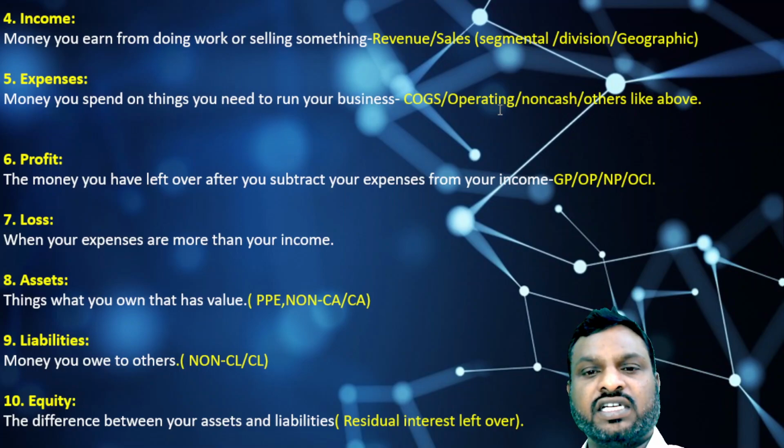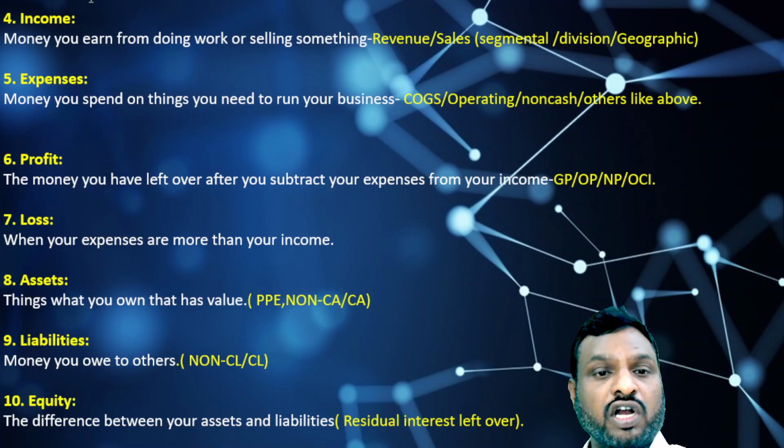We will also segregate cost of goods sold, operating expenses, non-cash items and other expenses in the same way, geographical-wise, unit-wise and segment-wise, in order to match with the respective sale, so that we get the profitability of each segment, unit or geography as a whole. This is called the matching concept. Whatever expenses are incurred in order to generate this income are called cost. If you subtract expenses from income, we get profitability.